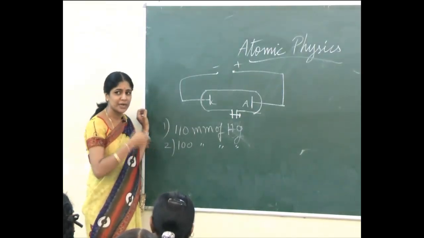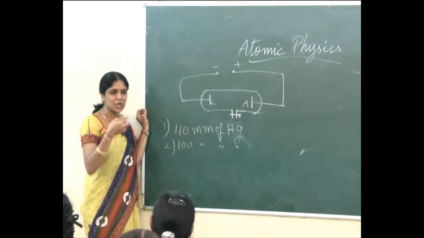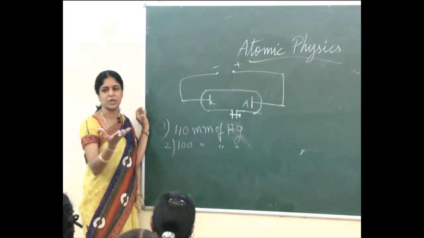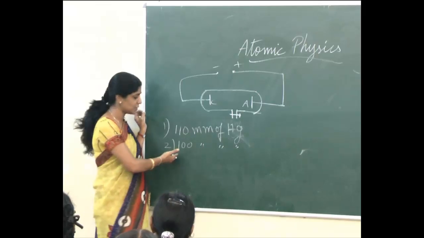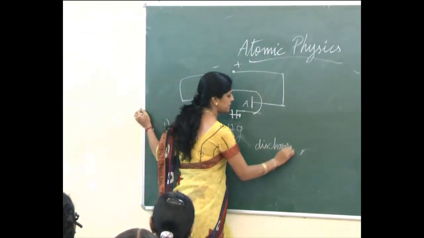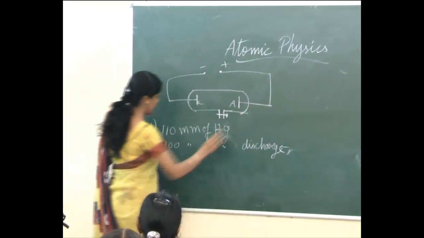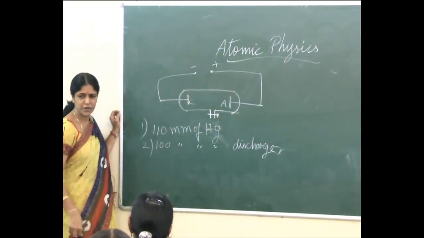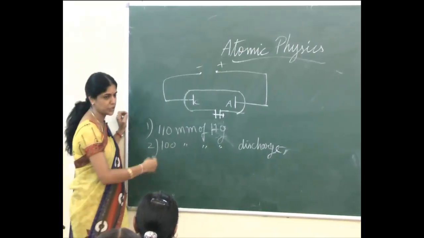So what does that mean? Discharge has taken place. Discharge has just started at this pressure. So discharge took place at this pressure. Now he reduced the pressure value further.